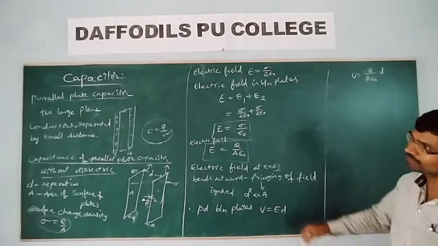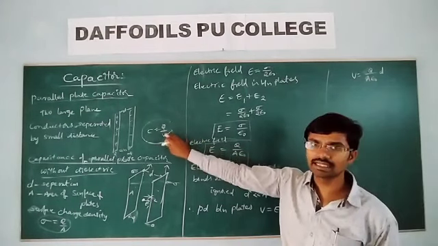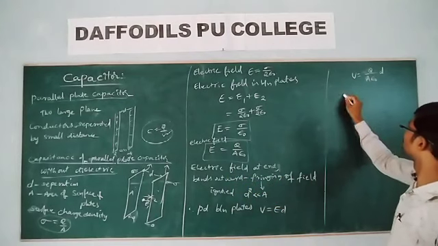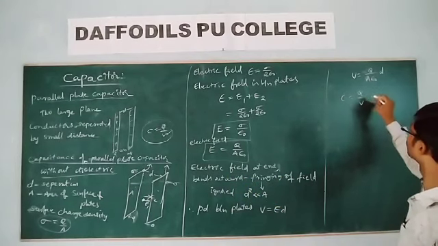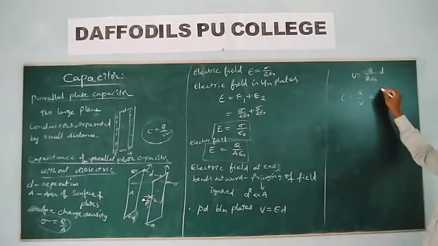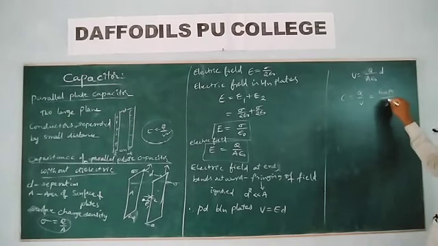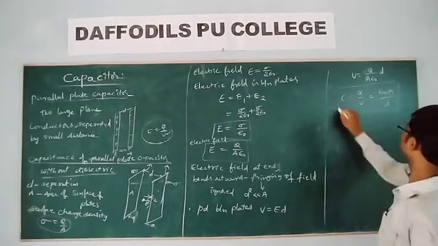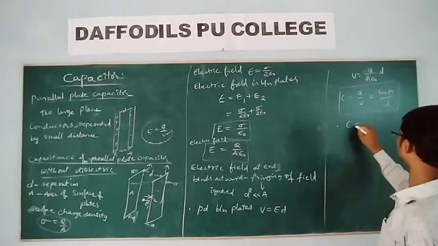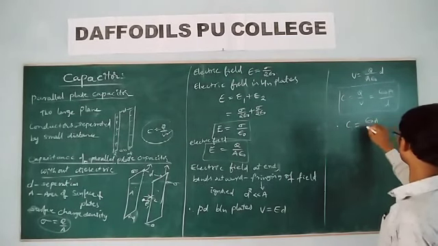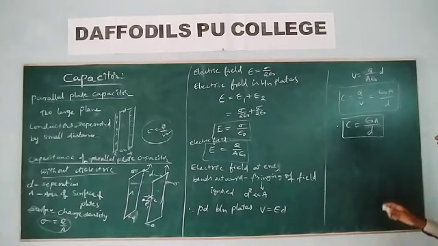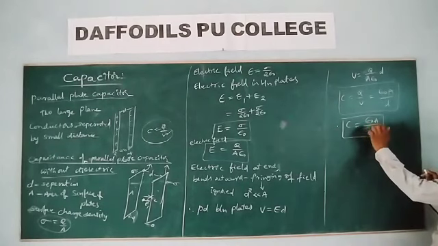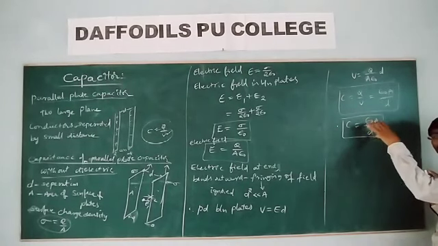But remember, what do you mean by capacitance? Ratio of the charge to the potential difference. Therefore, C is equal to Q by V. That is equal to epsilon naught A by D. Is it? Therefore, the capacitance of the capacitor in the absence of the dielectric is C is equal to epsilon naught A by D. Remember, epsilon naught is nothing but the permittivity of free space.